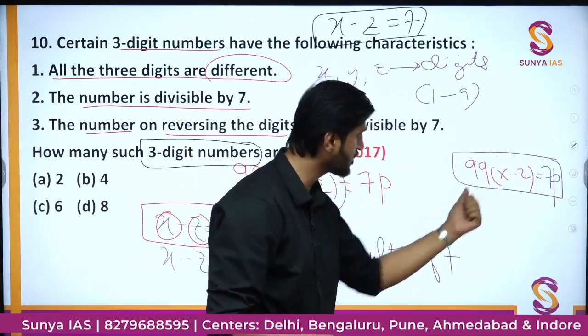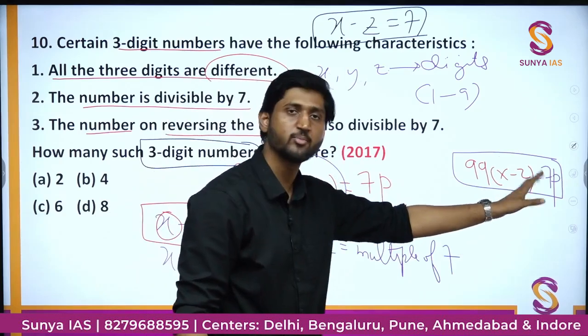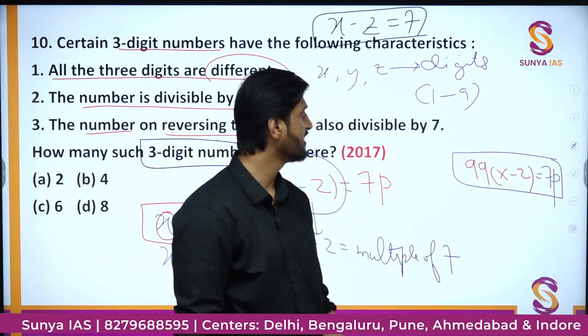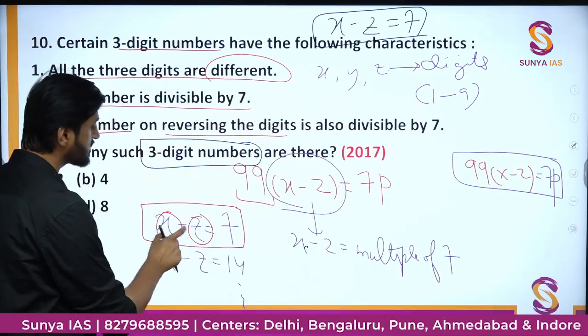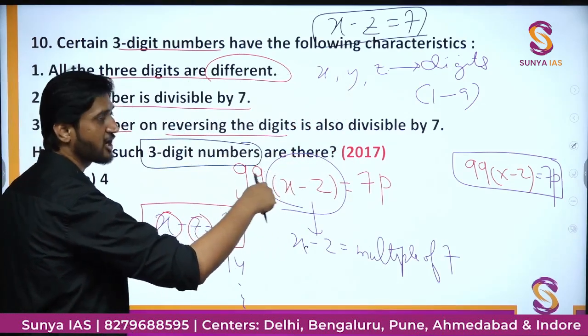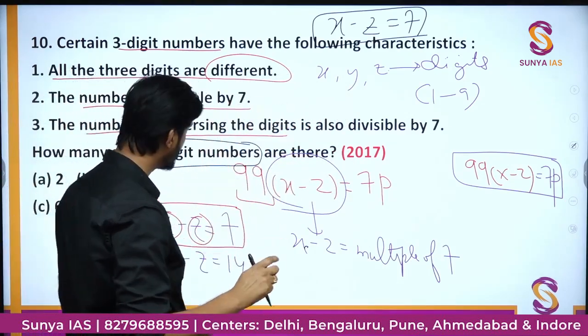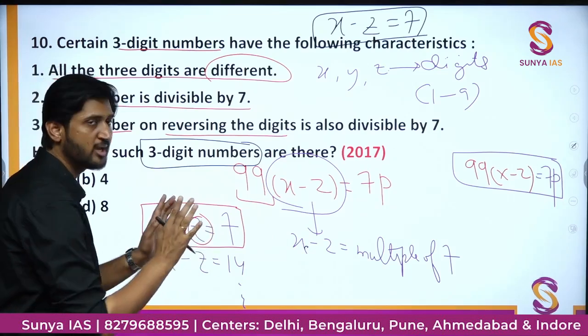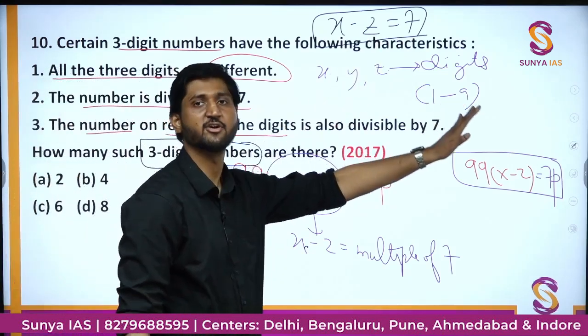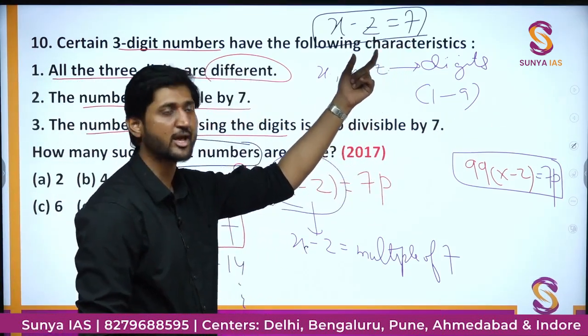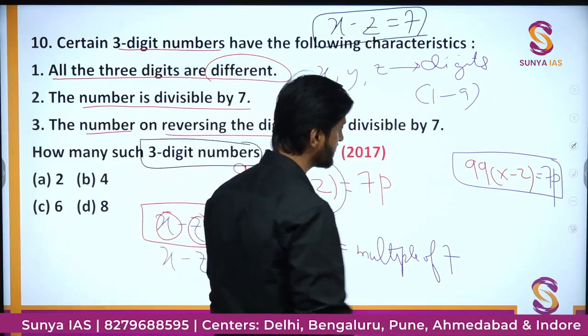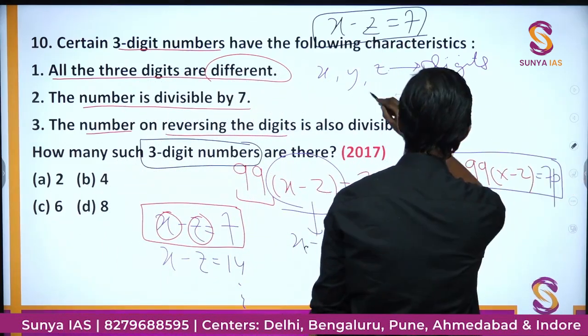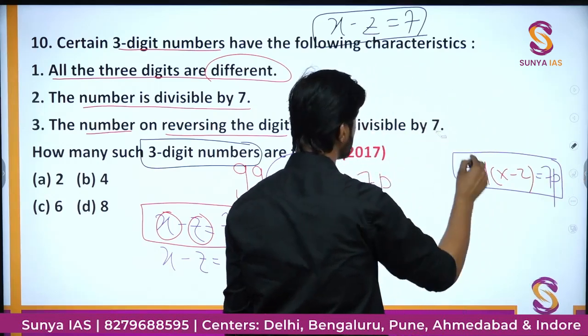Now 99 is not a factor, which means x minus z should be some multiple of 7, and therefore, since x and z are digits, they cannot be greater than a 1-digit number. So x minus z is definitely going to be equal to 7, and that is what I have written. Using this information, we can actually find out whatever digits are possible. So let us look at the digits now.